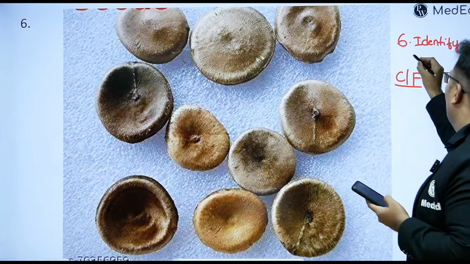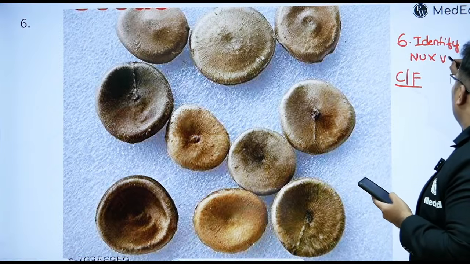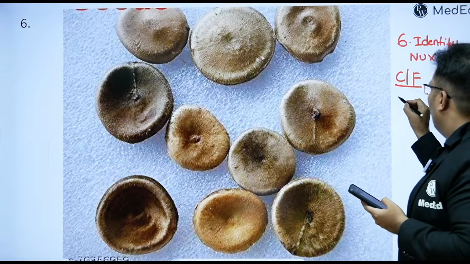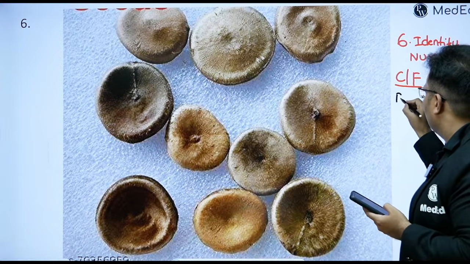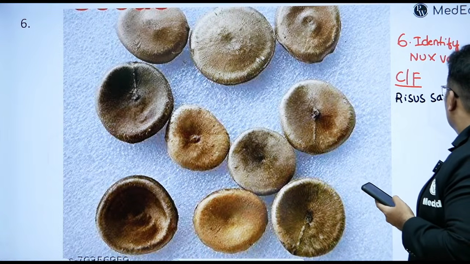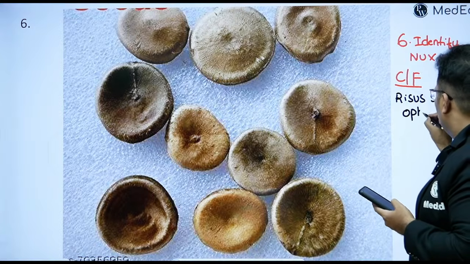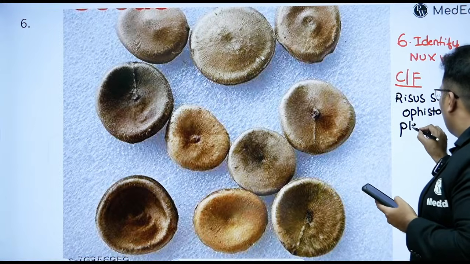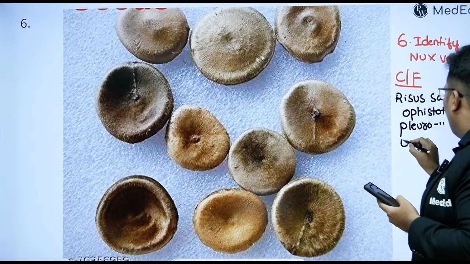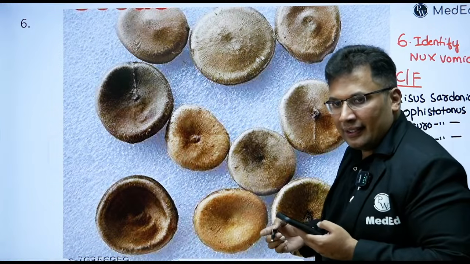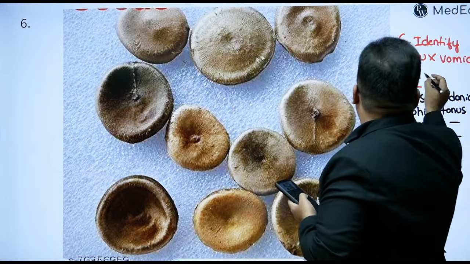Yes, good. Many answered correctly now. It is Nux vomica. Clinical features: risus sardonicus, opisthotonus, pleurosthotonus, emprosthotonus. It resembles tetanus. Fatal dose is 1 seed.